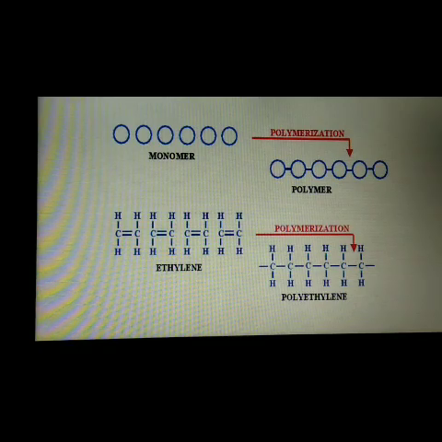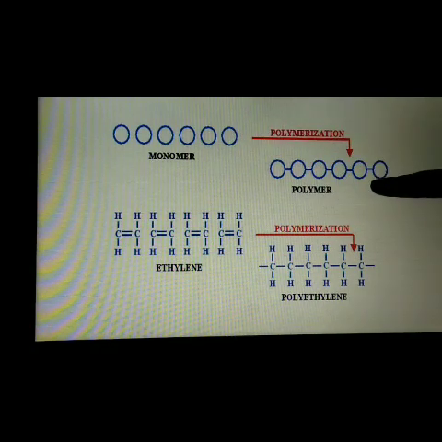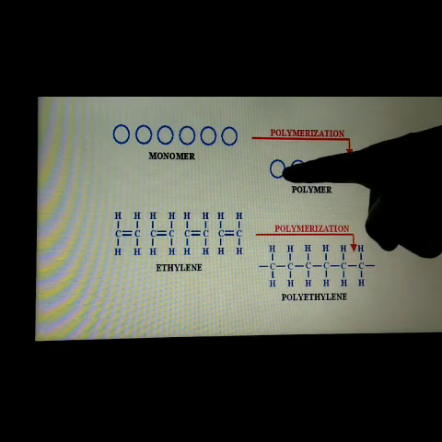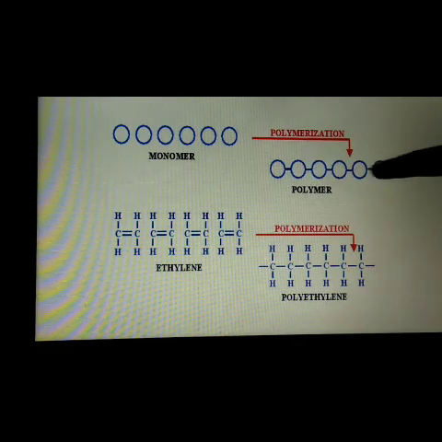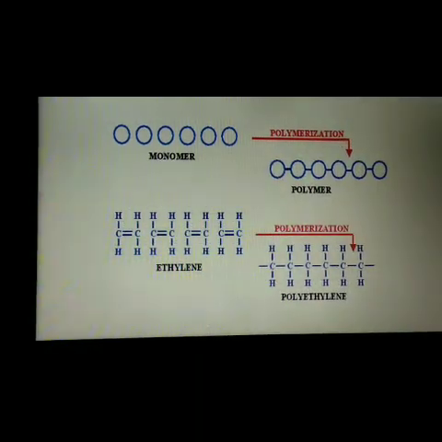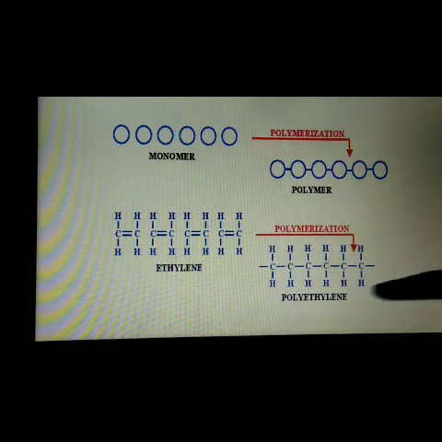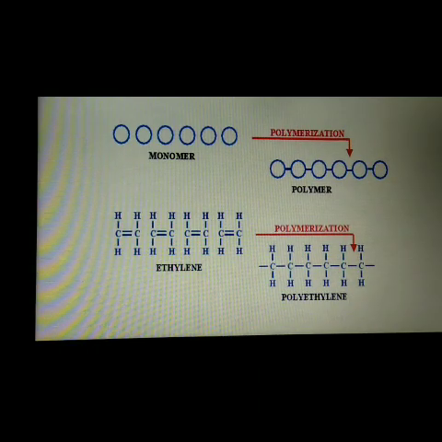So with the help of the polymerization technique, monomers join together to form the polymer, and they are linked by covalent bonds, right? So ethylene is the monomer unit to form polyethylene, and the obtained product is called polyethylene.